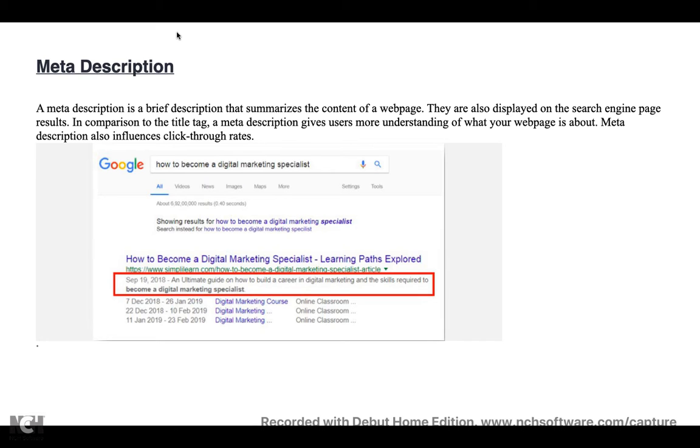So I should pre-think what are all the possibilities the user will type in the search box. If you are saying, ma'am, we can't pre-think, there are many tools available in the market to identify the types of keywords most prominently used by users. So the meta description is also important.